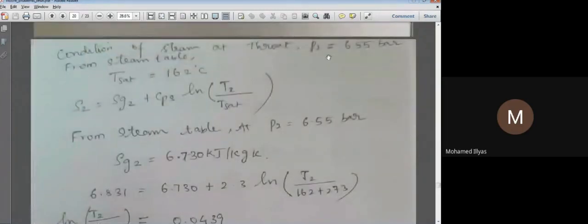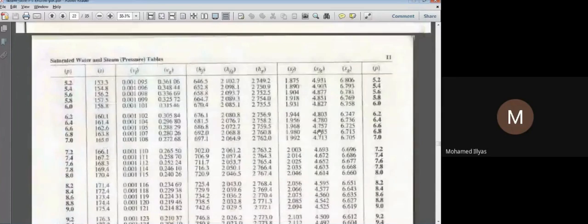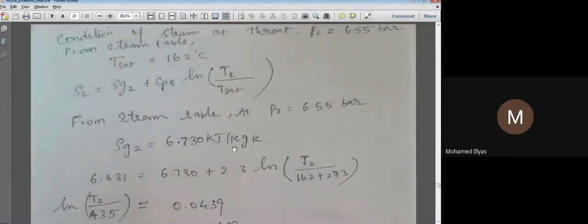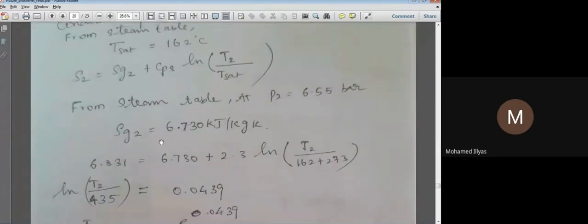So here, if you see, our P2 equals 6.5, 6.6. For this we'll take SG as 6.73. Okay, so if you see here, it is 6.725. So you can take 6.725 or 6.735. We don't have much difference in that, so that value we'll take as 6.73. Now this is our SG. Now what about S2? In our initial discussion,